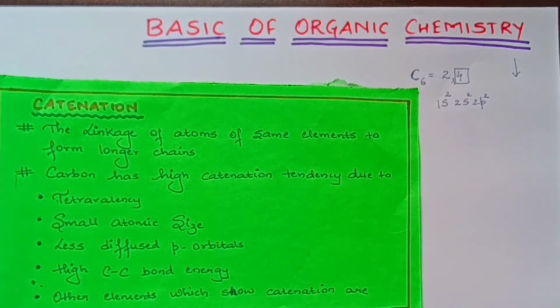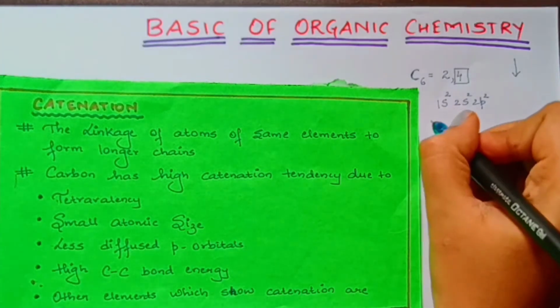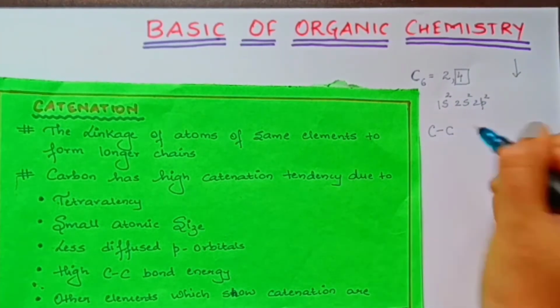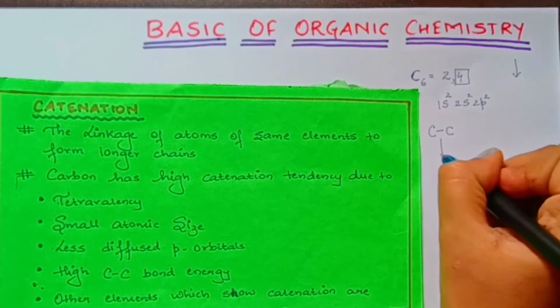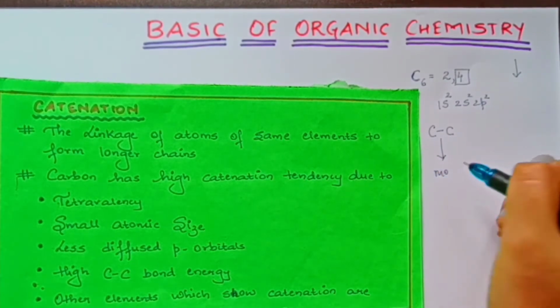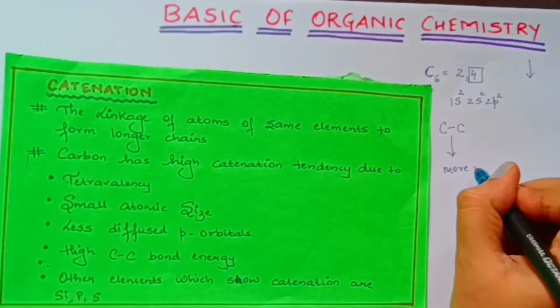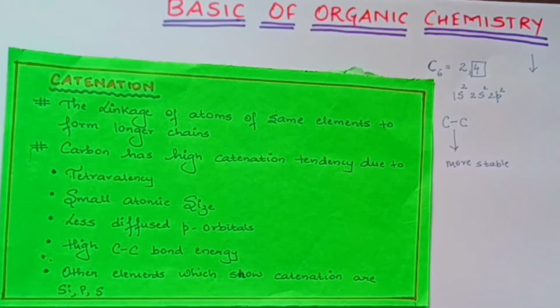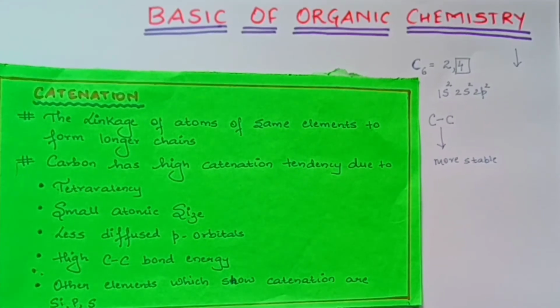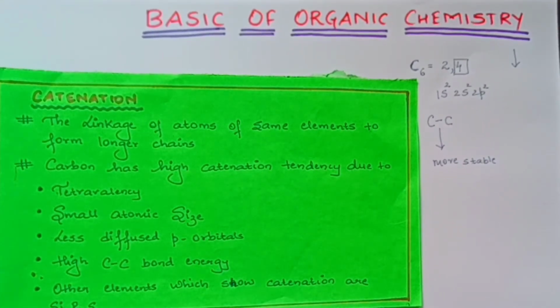So, children, after examining the first 3 points, we can definitely say that carbon-carbon bond formation is highly favored. A carbon-carbon bond is more stable. It is very stable. Simple?